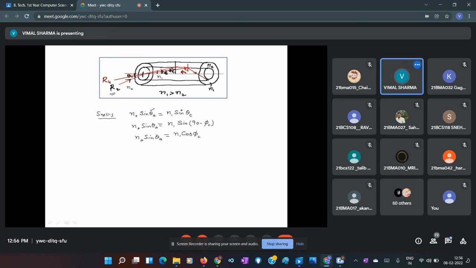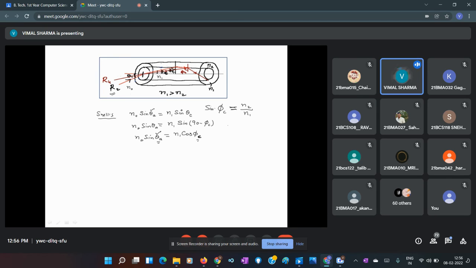So we know that when a ray is launched at the acceptance angle, it makes an angle at the core-cladding interface equal to the critical angle. From the definition of critical angle, we all know that sine of phi c equals the refractive index of the rarer medium divided by the refractive index of the denser medium.